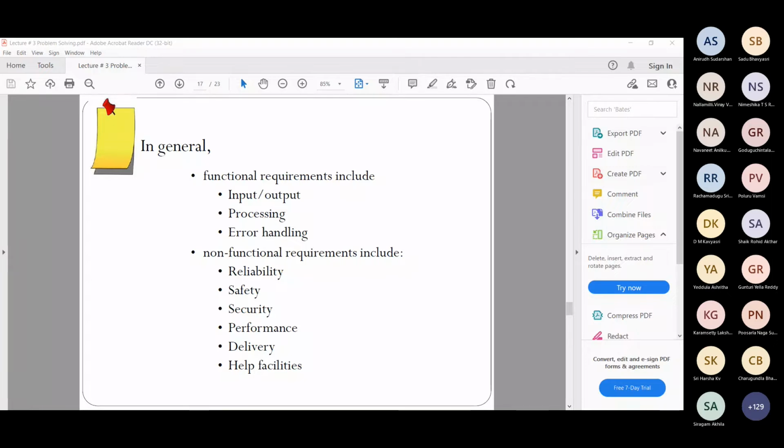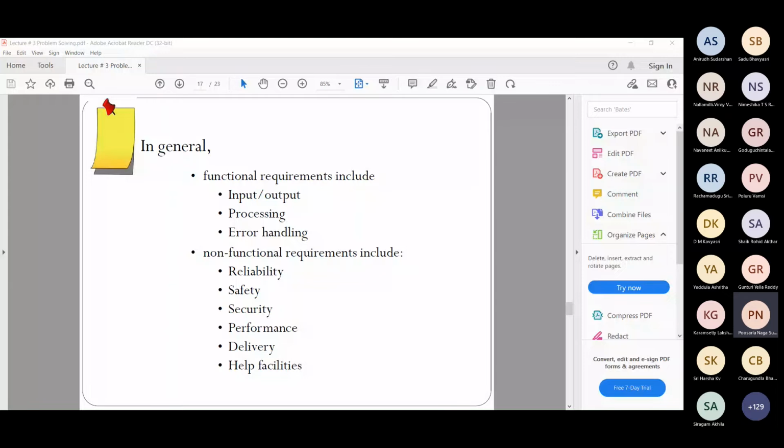Actually our software is not for that, but it is an extra, just for our help and easy usage, or say complaint booking, etc., they have enabled it. So that is for more reliability, so we can say it's a non-functional requirement.